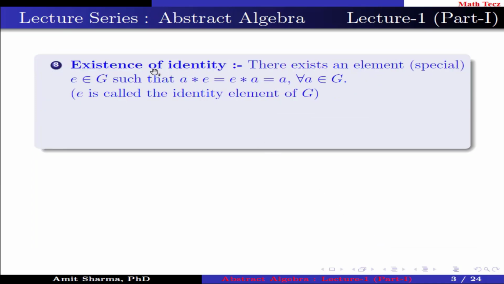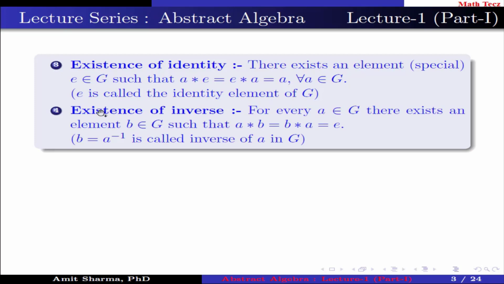Axiom 3, existence of identity. There exists an element e belongs to G such that a star e equal to e star a equal to a for all a belongs to G. Then this e is called the identity element of G. Axiom 4, existence of inverse. For every a belongs to G, there exists an element b belongs to G such that a star b equal to b star a equal to identity. Here b equal to a inverse is called the inverse of a in G.